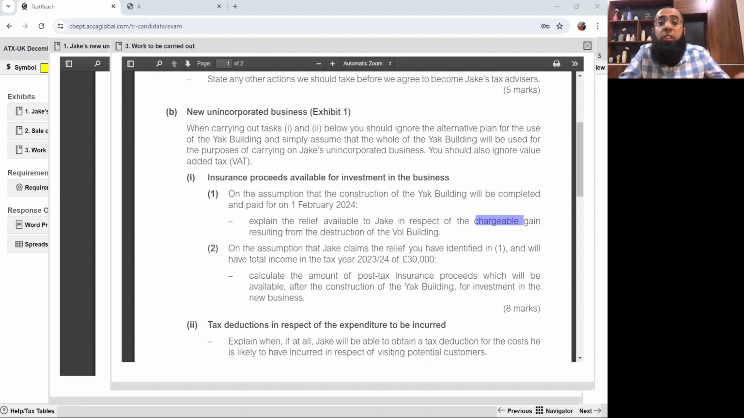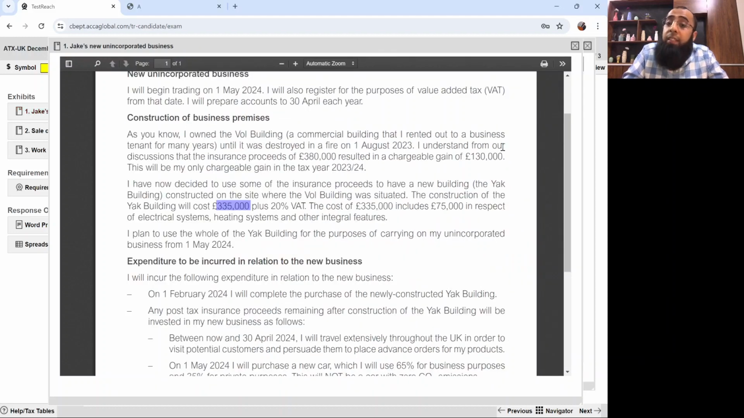The lower of the gain and cash in hand will become chargeable now. We got 380,000 and we are reinvesting 335,000, so we have cash in hand of 45,000. The lower of your gain and cash in hand gets chargeable now, and the rest gets deferred. Your gain is 130,000 and cash in hand is 45,000, so the lower of the two will be chargeable now. So 130 minus 45, 85,000 of the gain will get deferred.